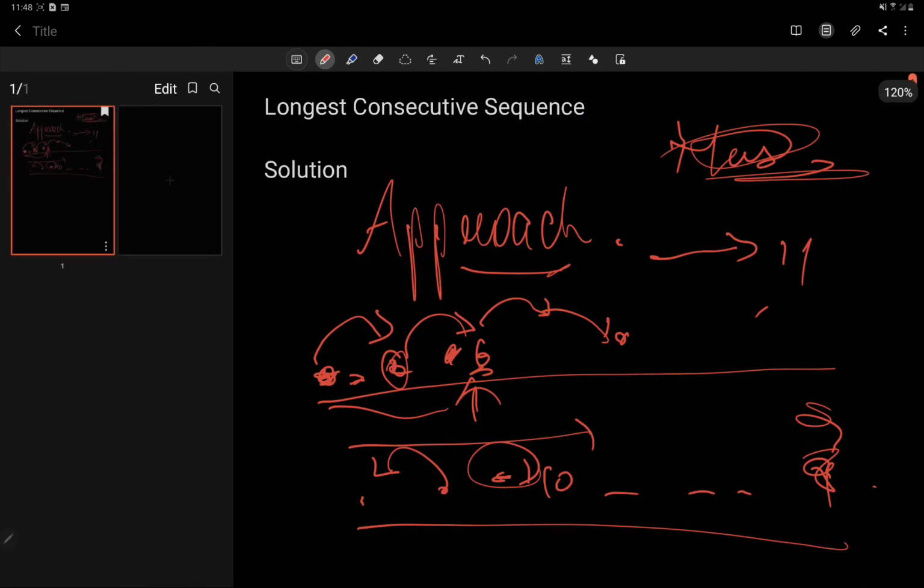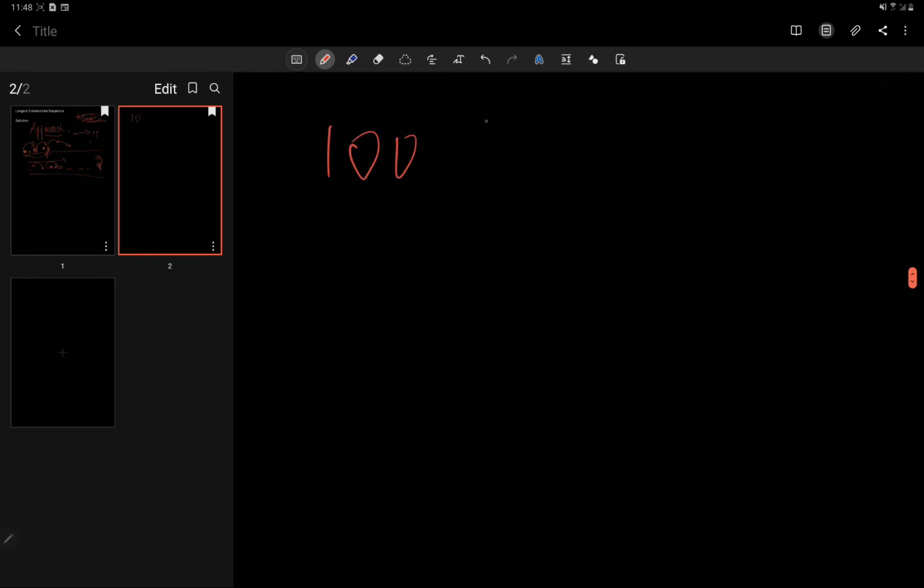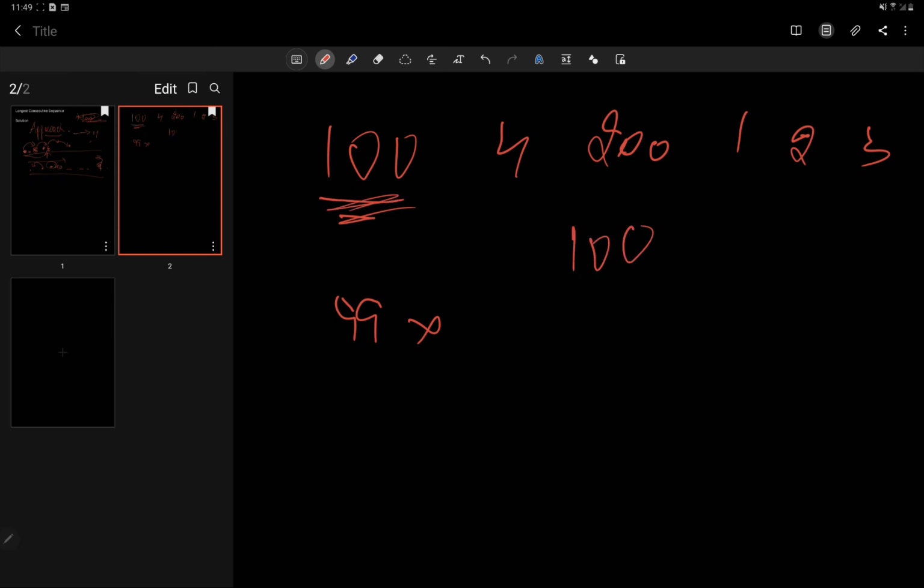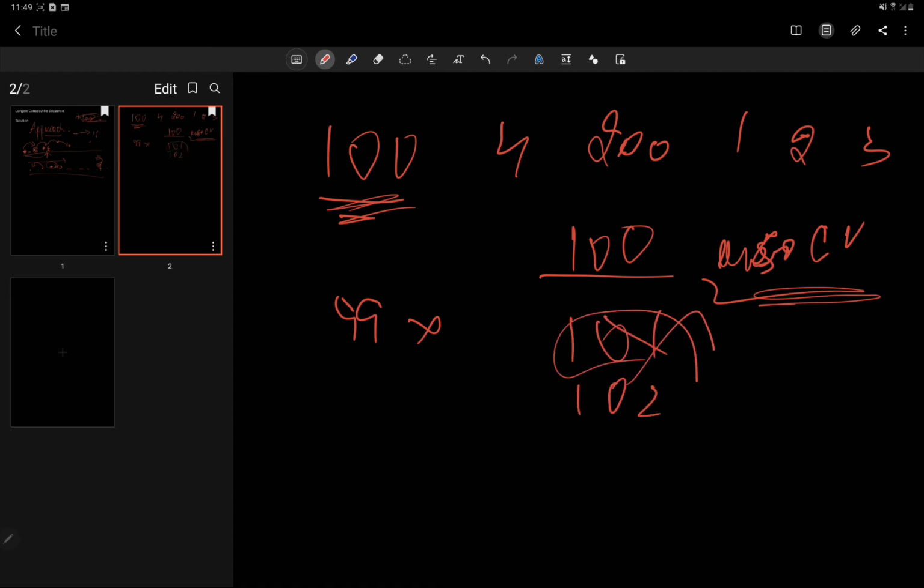So in the example, it says the numbers are 100, 4, 200, 1, 2, 3. Alright, now moving on. What we do is we come to 100. We see if 99 is present. No, 99 is not present. So that means we can traverse it. So we take the number 100. We initialize our longest, which is the answer, and the value calculated at that iteration, and we select the maximum of both. So we add 1 to it, 101. If 101 is present, then we see for 102. But since 101 is not present, our answer till now remains 1 only.